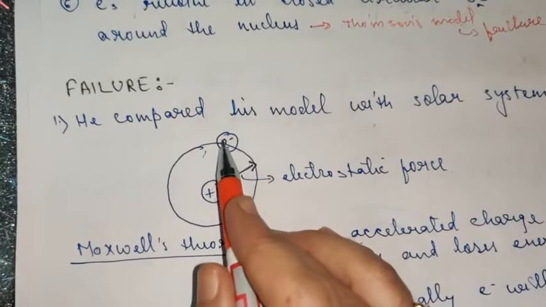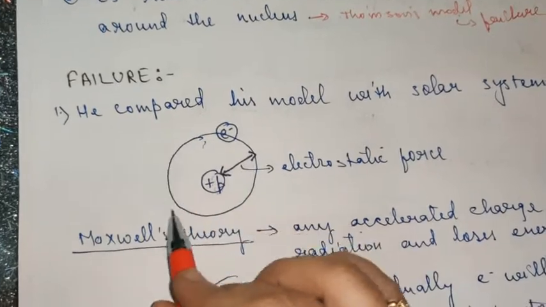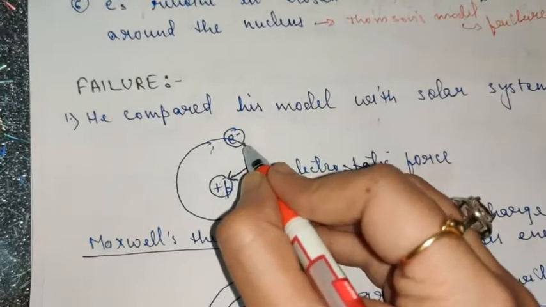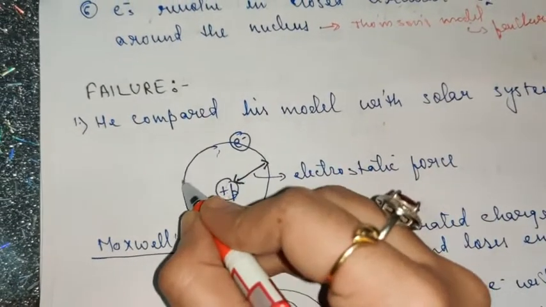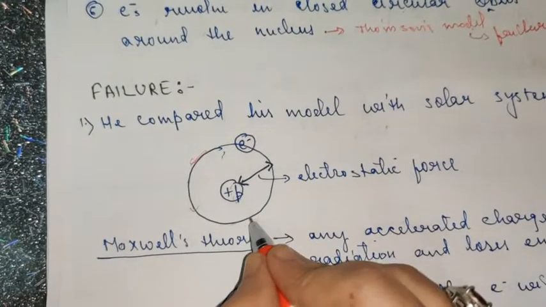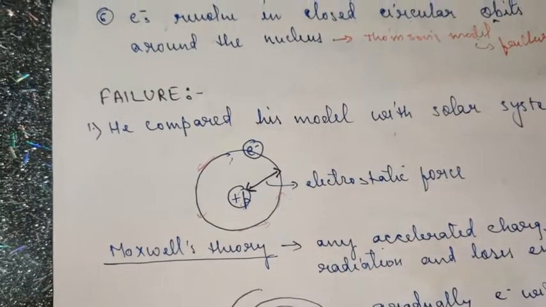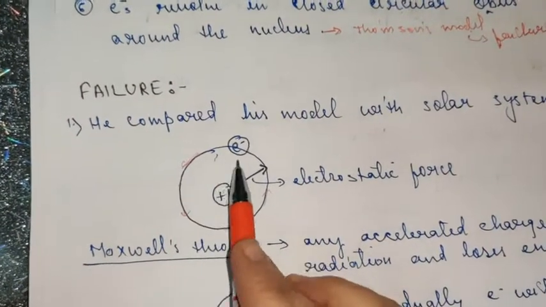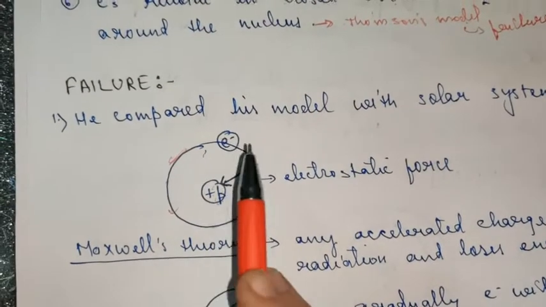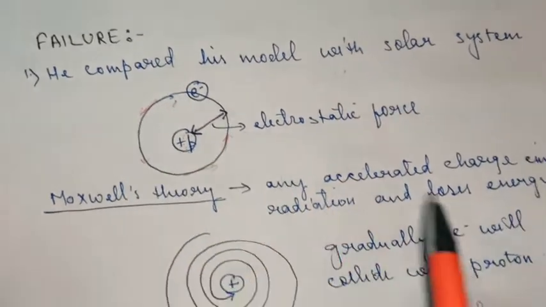And when a charged particle revolves in a circular path, its velocity, if you are keeping its speed constant, its direction keeps on changing, so its velocity will also change. There are certain concepts from maths and physics which are involved here. So its velocity will keep on changing. So obviously when the velocity changes per unit time, acceleration happens. And when a charged particle undergoes accelerated motion, then it loses energy.